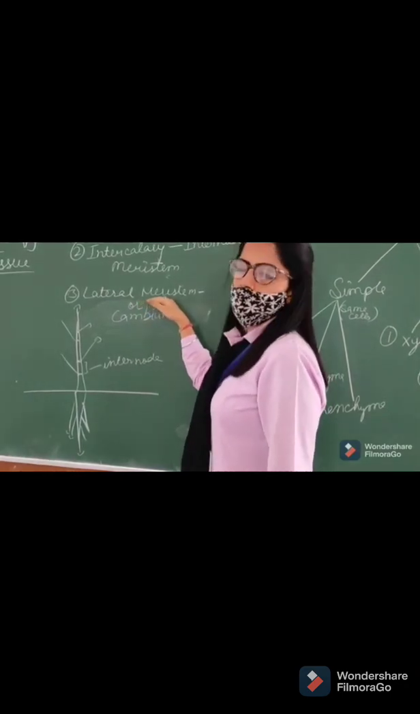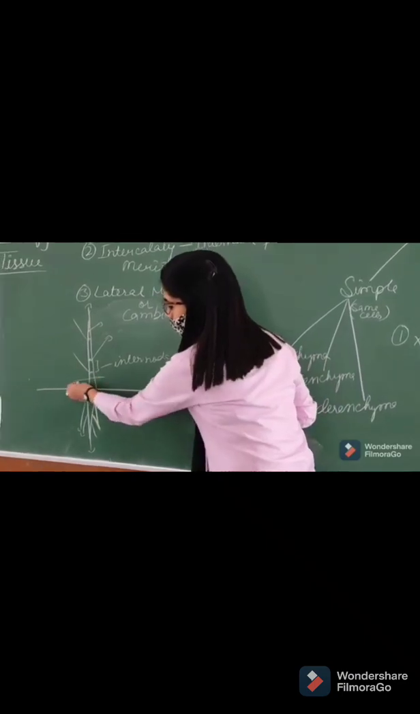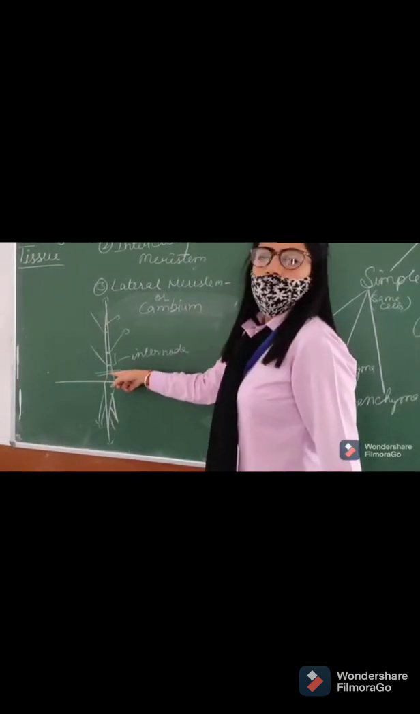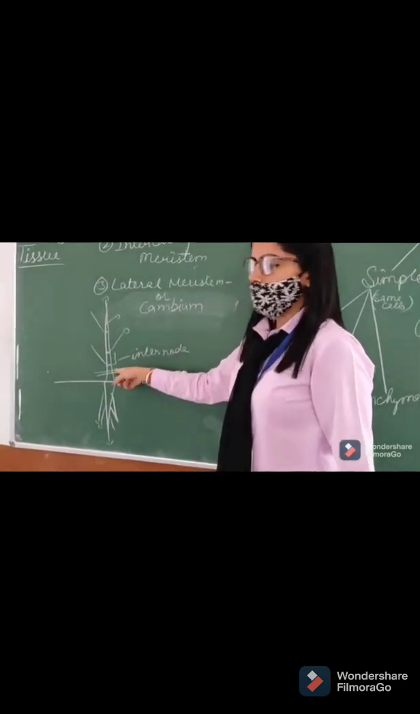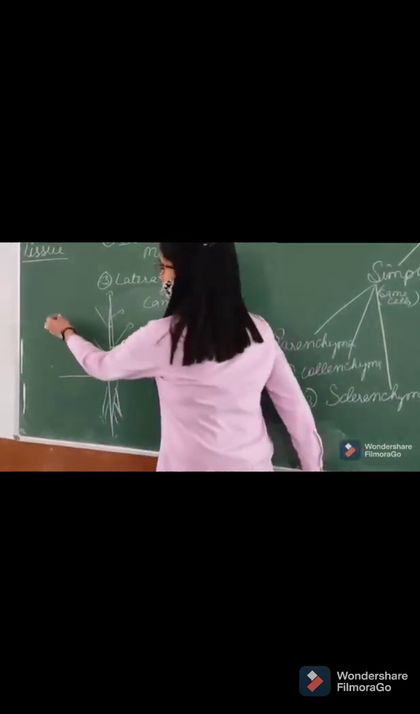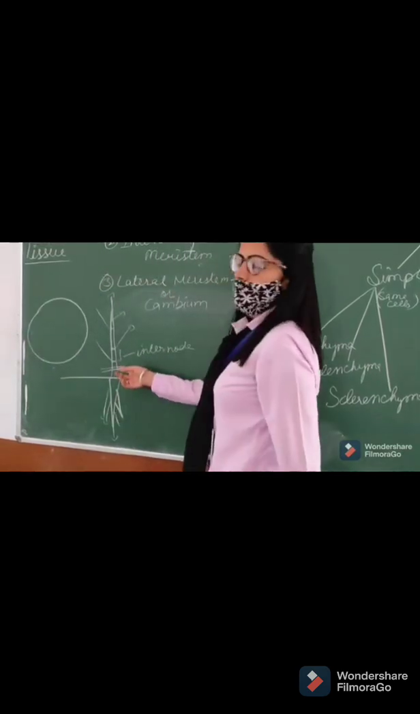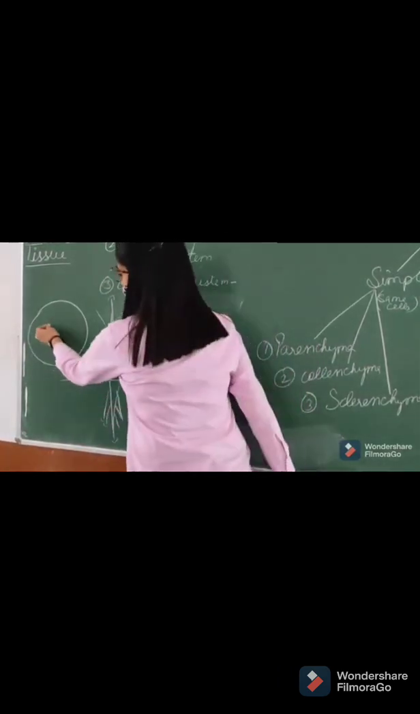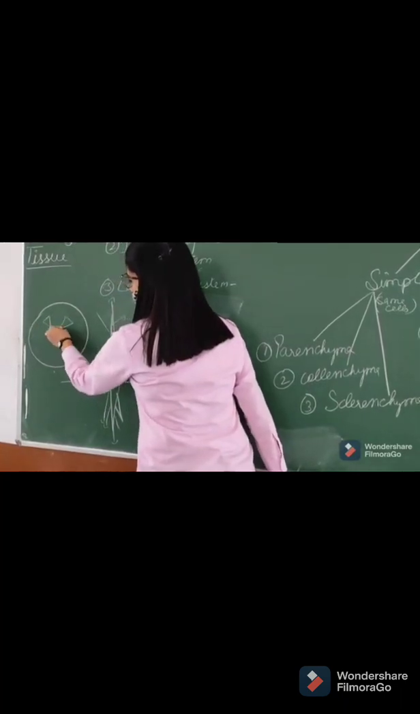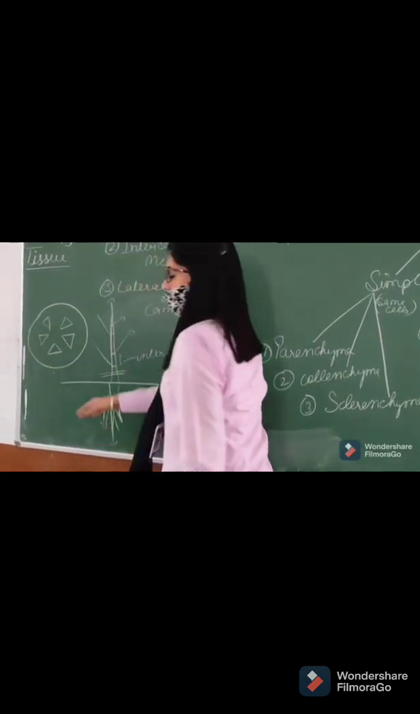Lateral meristem is present on the sides of the plant. For that, we have to take a transverse section of this plant, like we have to cut a ring from here. For example, we have taken such a portion of the plant. And when we view this section under the microscope, such a structure can be viewed.